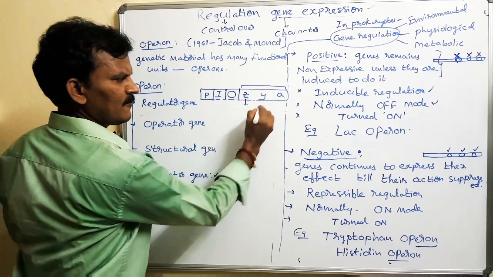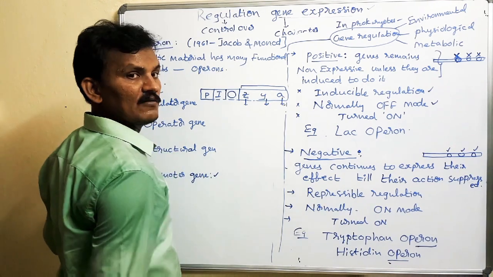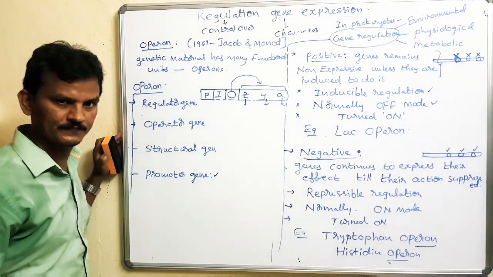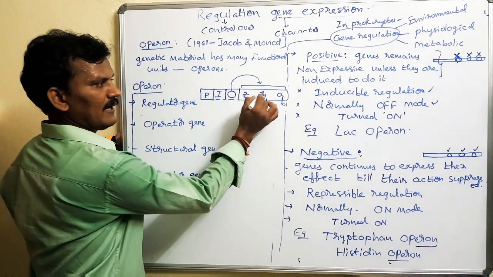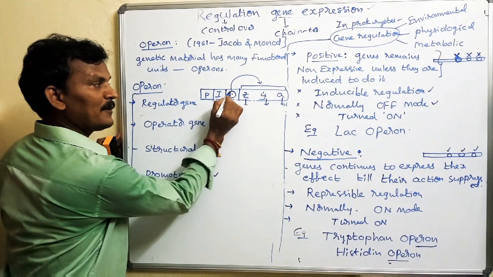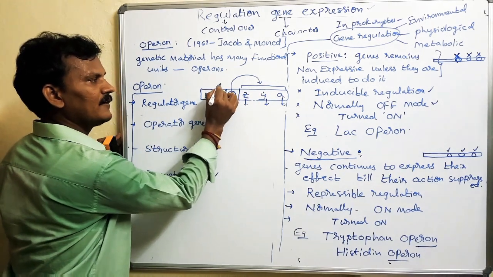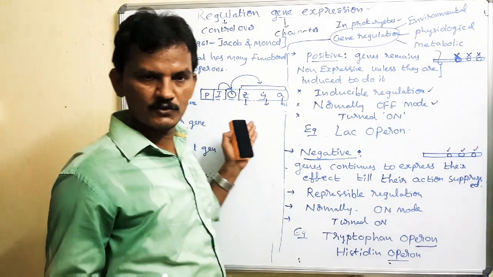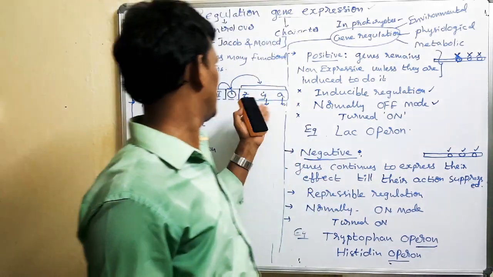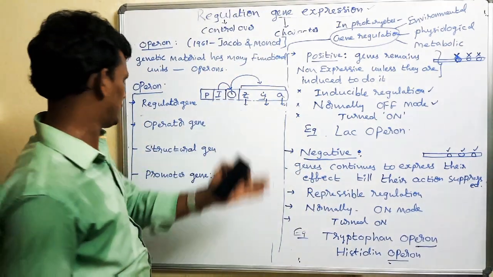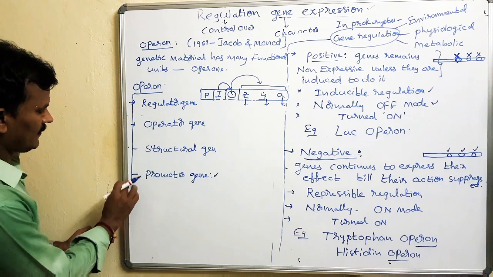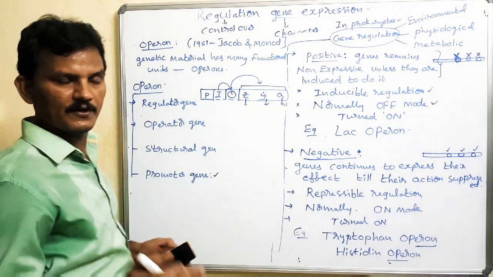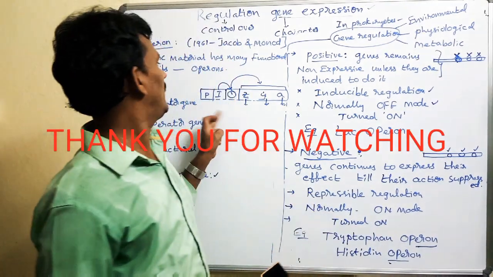Their actions are controlled by the operator, which always monitors them. The structural actions are influenced by the operator, but the operator's action is influenced by the regulator. Individually, in the lactose operon and the tryptophan operon, we will discuss how the mechanism takes place. So this is the operon concept, children. In the next video, we will explain the lactose operon.